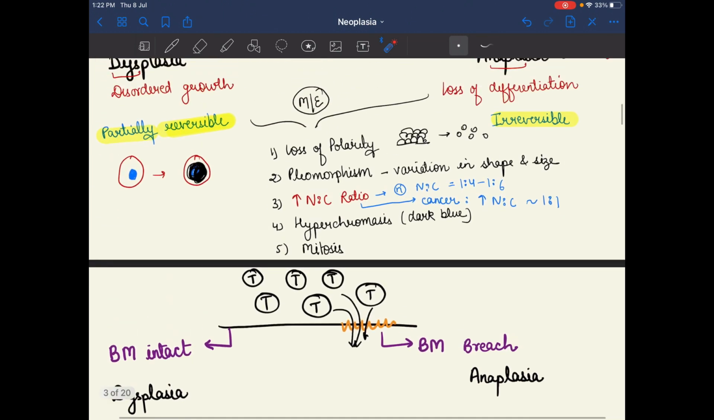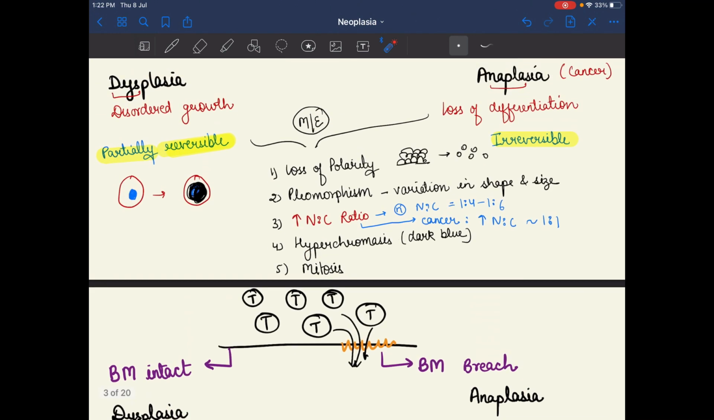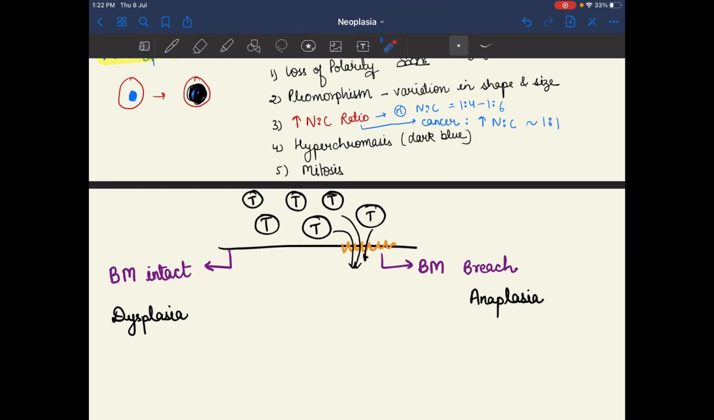One more thing: how can we differentiate whether it is dysplasia or anaplasia? We can differentiate between both by the basement membrane. In anaplasia there is breaching of the basement membrane, but in dysplasia nothing happens to the basement membrane; it is intact. So this is the difference between anaplasia and dysplasia.